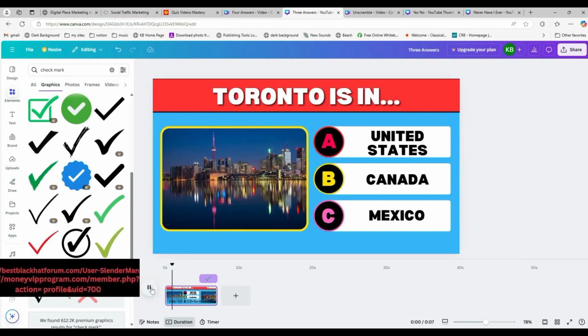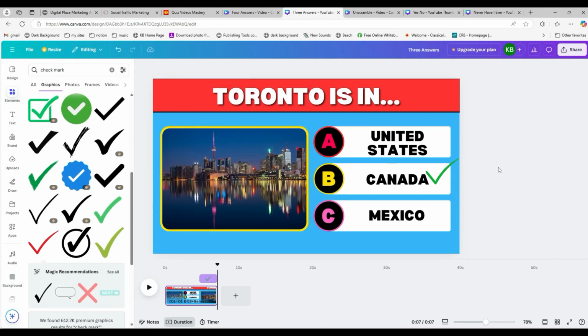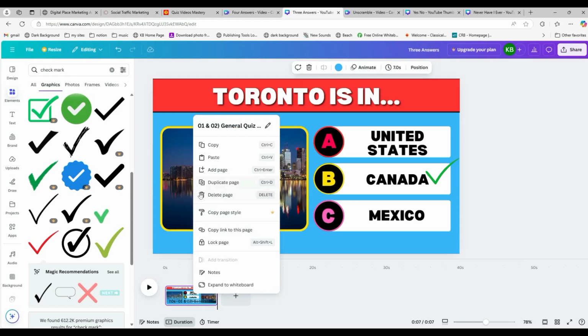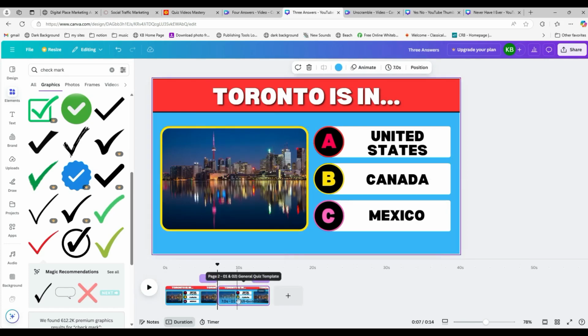I'm just going to click there, and a person looks at that and goes, Toronto, I don't know where that is, and then all of a sudden the check mark appears. That's all that appears here is the check mark. Now, if you don't like this check mark, for example, as you take the template and it's in your Canva account, change anything you want. Change that check mark. Obviously, you'll have to change the pictures and all that because what you'll do is you'll right-click, duplicate the page, and on the second one, obviously change this to something else, of course. So my first one was about Toronto, and I might say something like this. I'll do a different city.